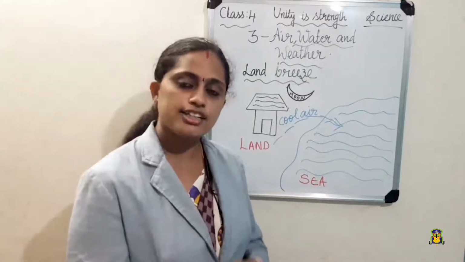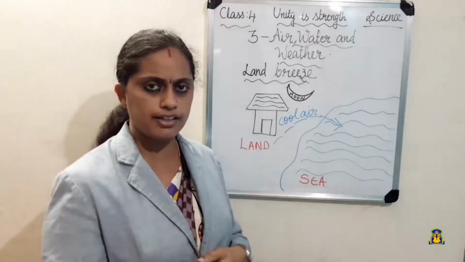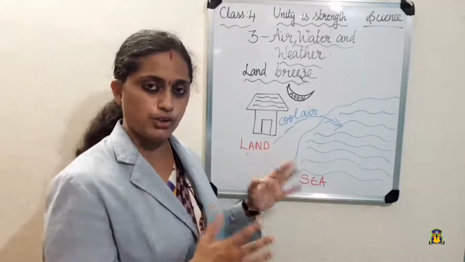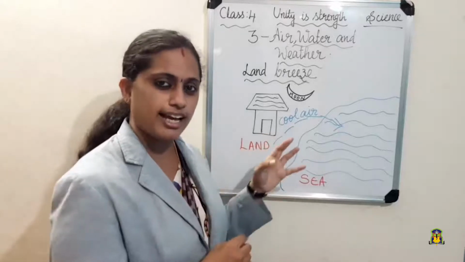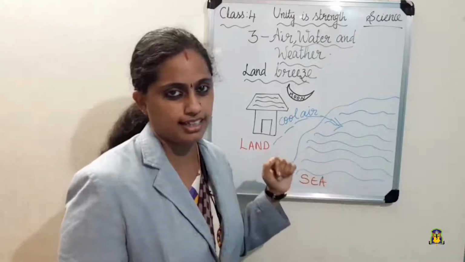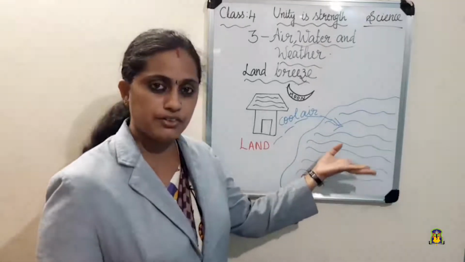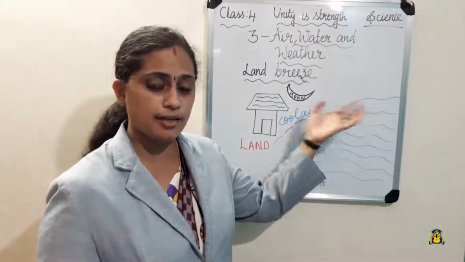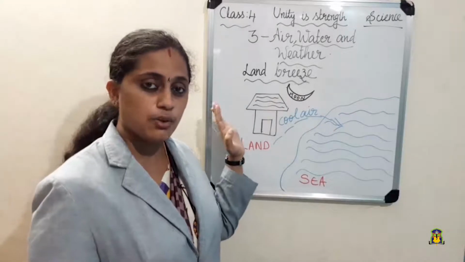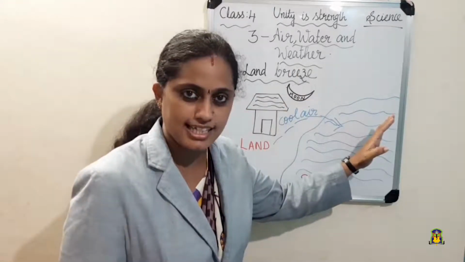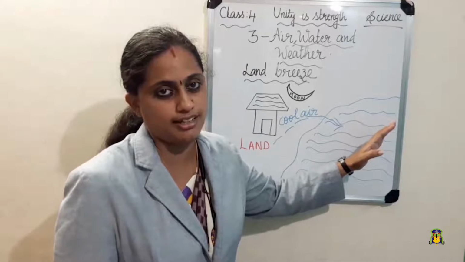Children, during the night, what will happen? The land will be very cool and the sea will be a little hotter than the land. So what happened? The air over the sea will be rising up. At the same time, the air from the land will be blowing towards the sea to take its place.